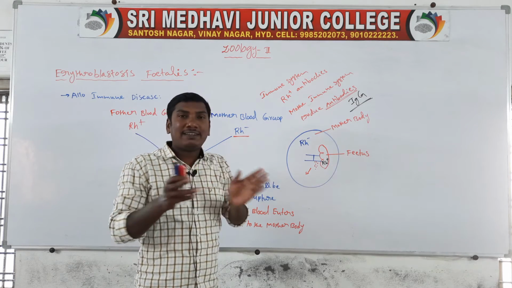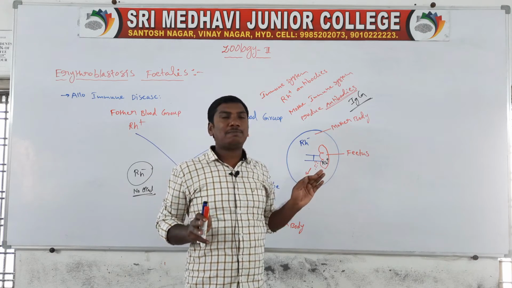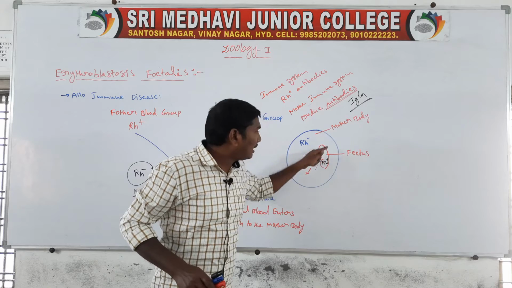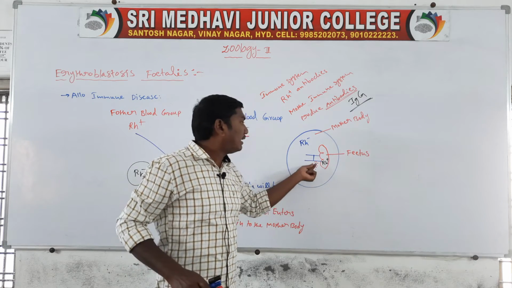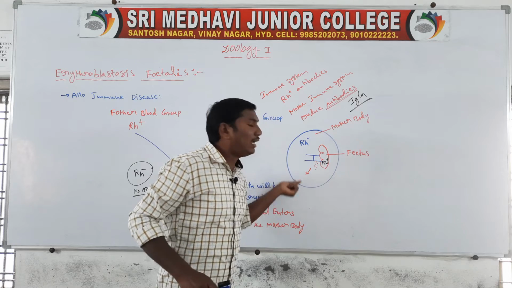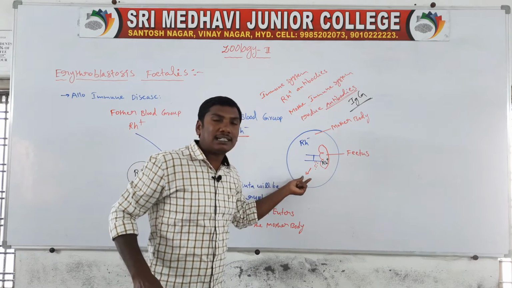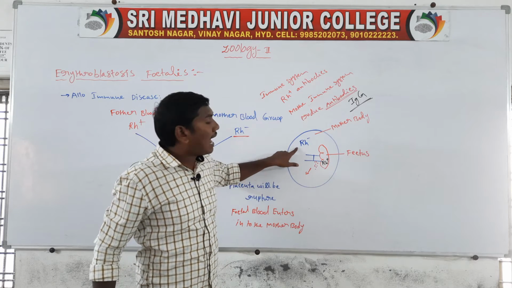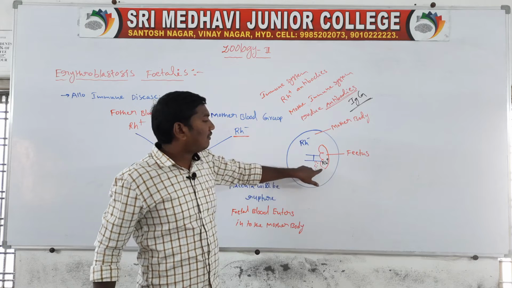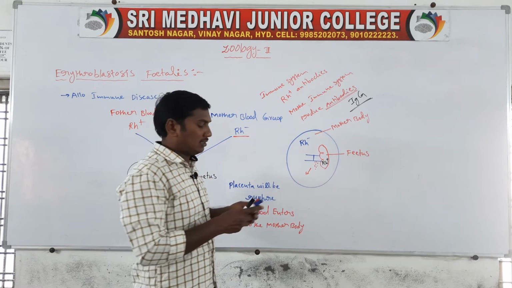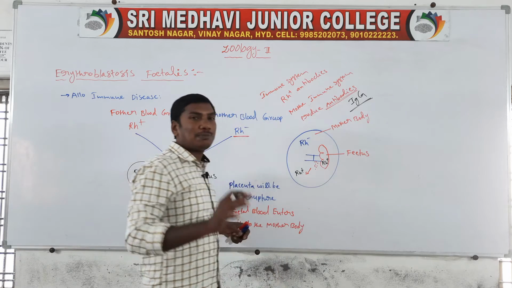Before the delivery time there is no mixing; the mother's blood is separate and the fetal blood is separate. At delivery the placenta ruptures and the fetal blood enters the mother's blood circulation. The mother's blood contains Rh negative antigens, while the fetus blood contains Rh positive antigens.